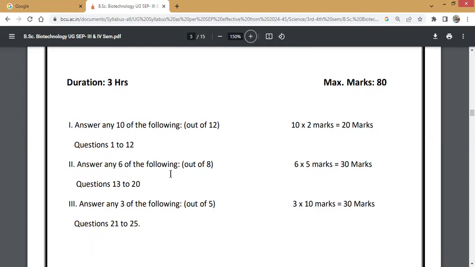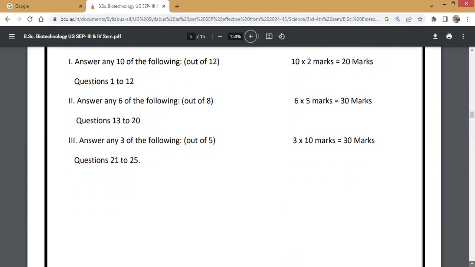Second main: answer any 6 of the following out of 8. Each question carries 5 marks, so this is 30 marks. Then the third main: answer any 3 of the following out of 5, that is from 21 to 25. Each question carries 10 marks, a total of 30 marks. So you have questions from number 1 to 25 in a question paper. This is the scheme of the theory examination paper.